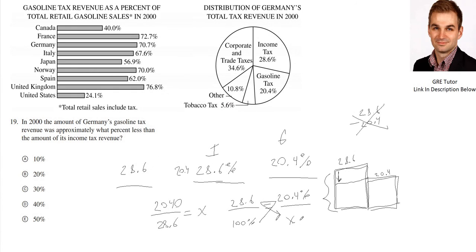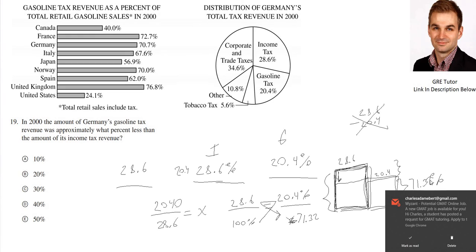All right, so that means that if 100% is your income tax, I know this is 20% of your total tax revenue, but this is also 100% of the proportion of your total revenue that comes from income tax. So what percentage of this is this? And what we find out is this is approximately 71.32%.